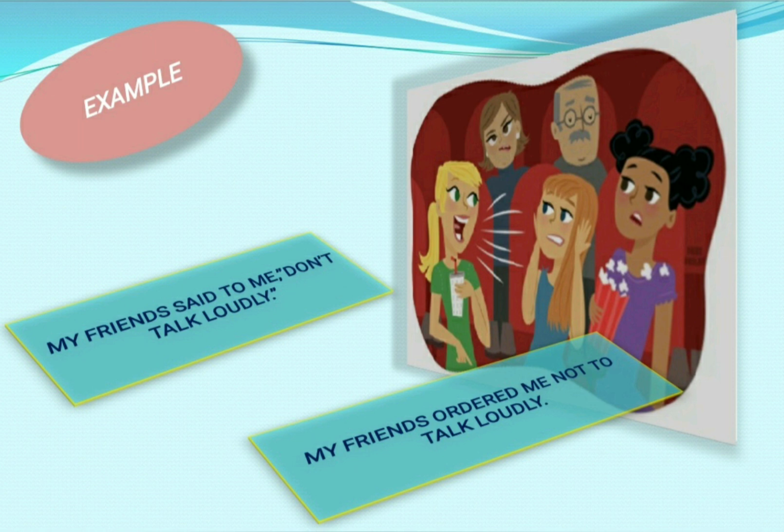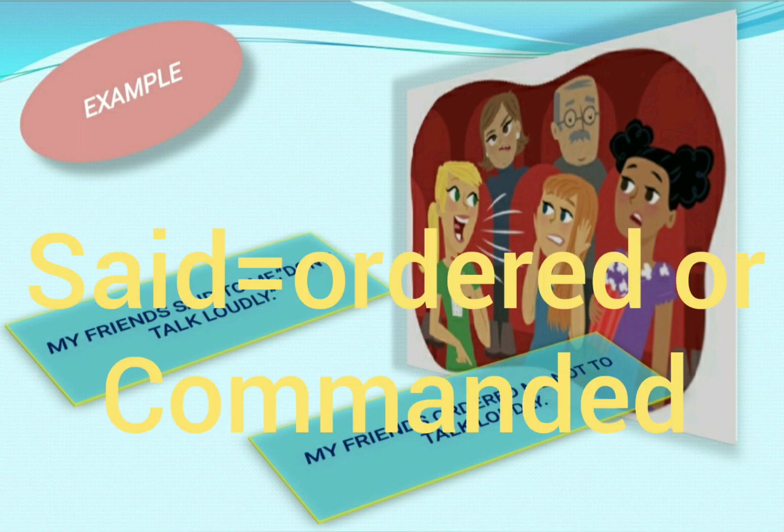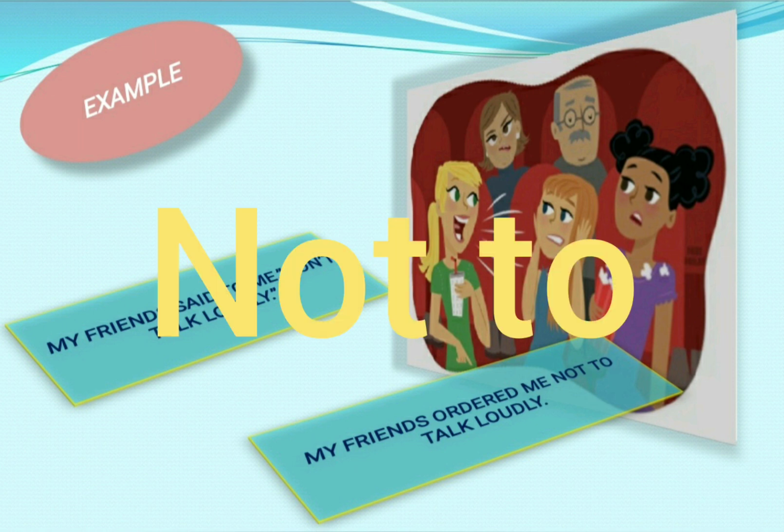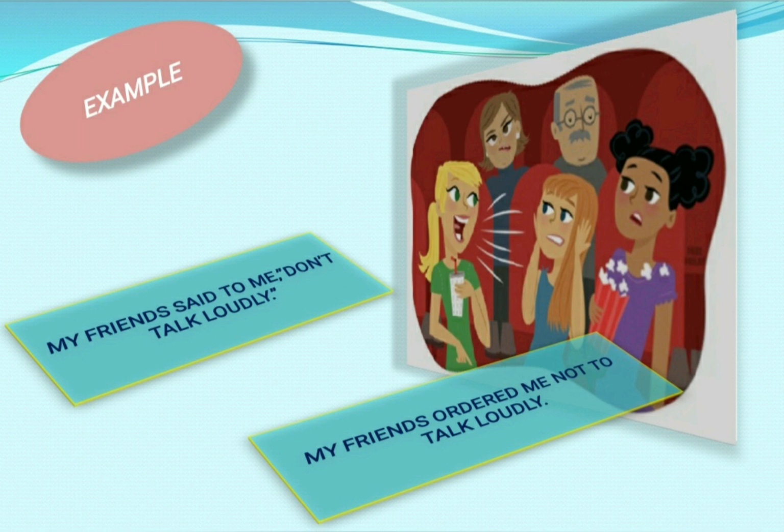If your direct speech is, "My friends said to me, don't talk loudly," and in place of said, you use ordered, then as a connector, what will you use? You will use "not to." So in indirect speech, you will get, "My friends ordered me not to talk loudly." So dear students, this is the first way to convert this negative command into indirect speech.